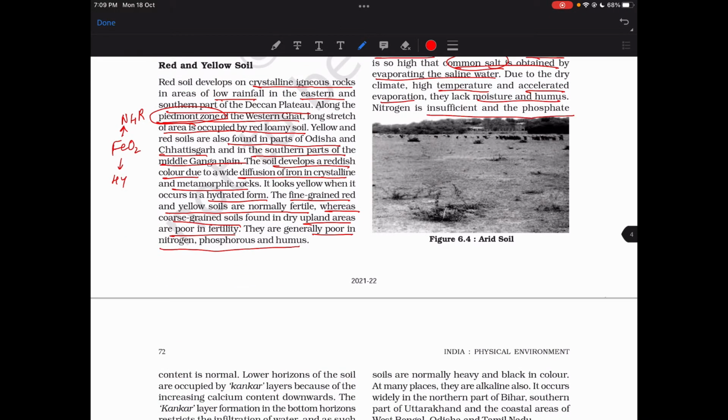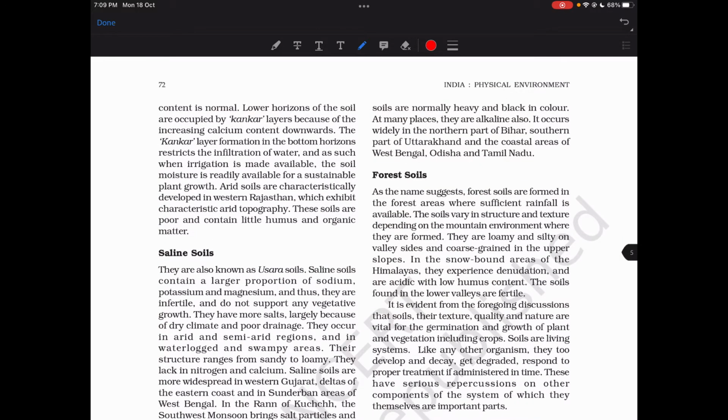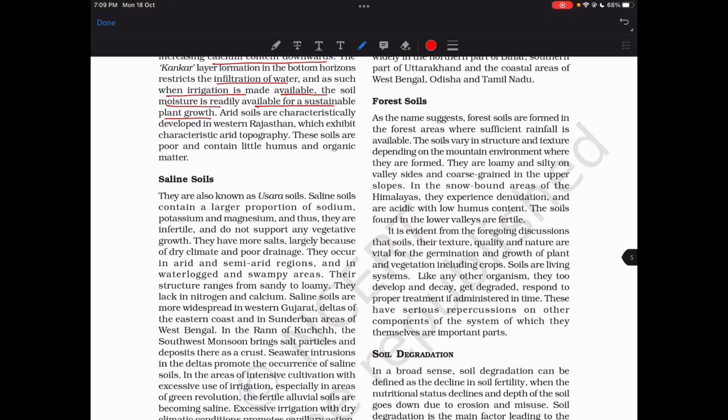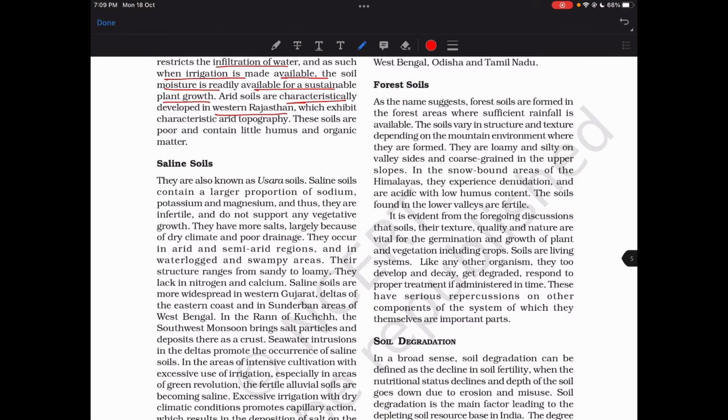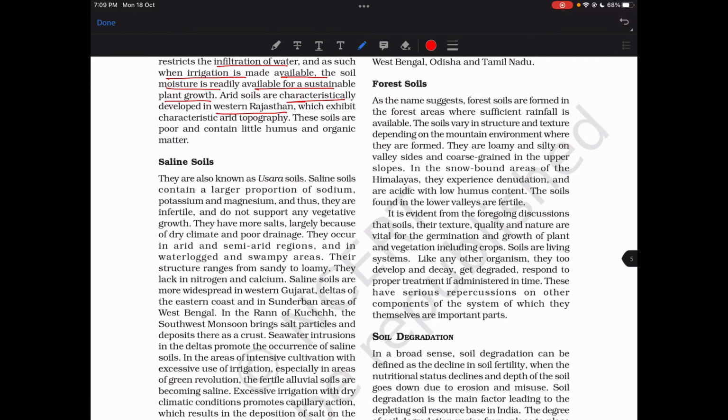Nitrogen is insufficient and phosphate content is normal. Lower horizons of the soil are occupied by kankar layers, so the calcium layers, because of the increasing calcium content downwards. The kankar layer formation in the bottom horizon restricts the infiltration of water, and as such, when irrigation is made available, soil moisture is readily available for sustainable plant growth. Arid soils are characteristically developed in western Rajasthan, which exhibits characteristic arid topography.